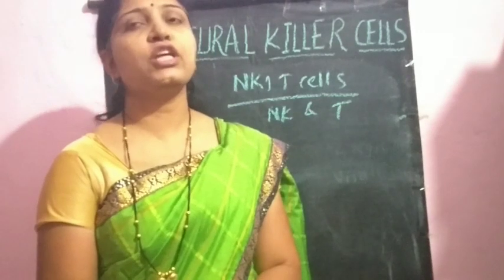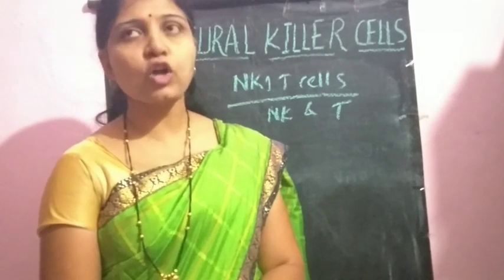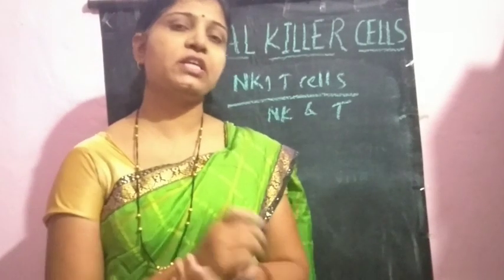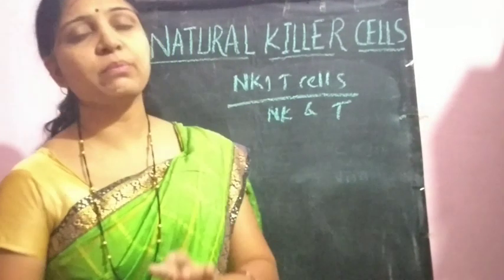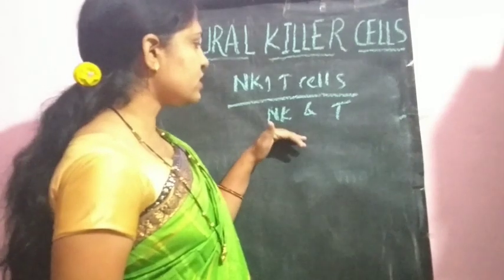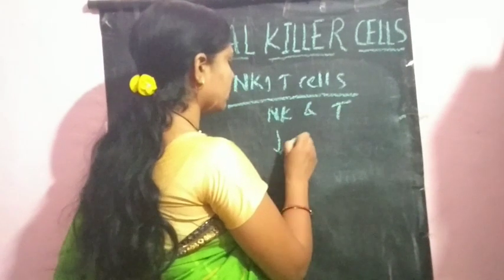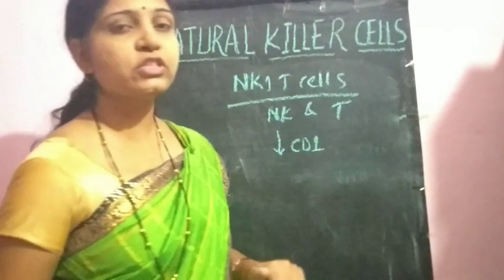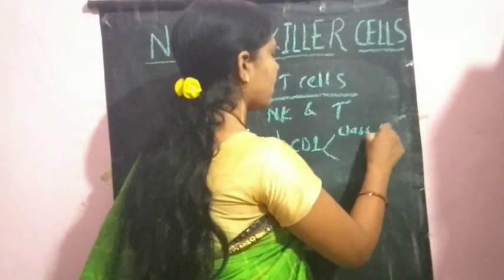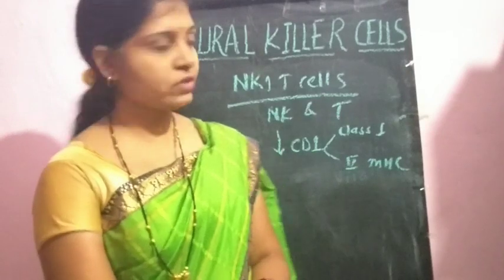Now we know that these T lymphocytic cells only recognize the antigens which are represented along with class first or class second MHC molecules. Only whenever the antigens are represented along with class first or class second MHC molecules can these cells recognize the antigens. Here, the natural killer first T cells can recognize the antigens along with the CD first molecule, which has characteristics similar to both class first and class second MHC molecules.